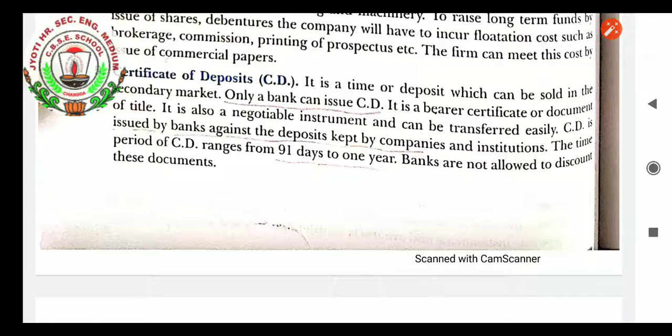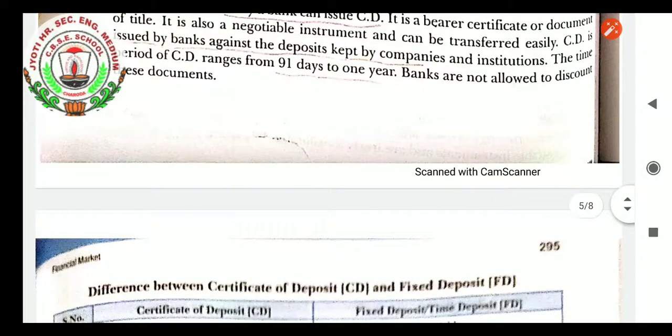CD is also called a deposit. It is considered as a bearer certificate or document of title, because whoever bears the certificate will be the owner of the particular title. That's why it is also considered a negotiable instrument. And the time period is generally 91 days, that is 3 months, to 1 year.